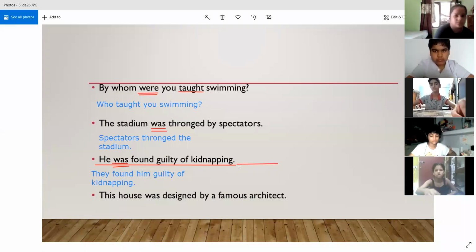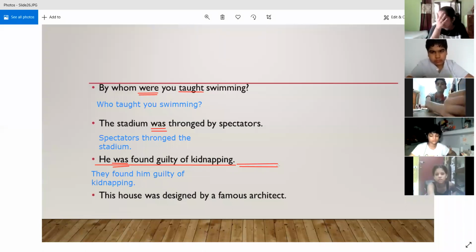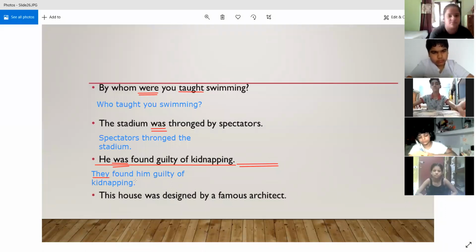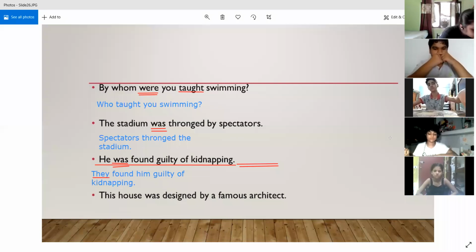And since "by them" was missing over here, we don't know the subject. So what we did, we used "they" as the subject in the active voice. So we wrote this sentence in simple past only. All right.